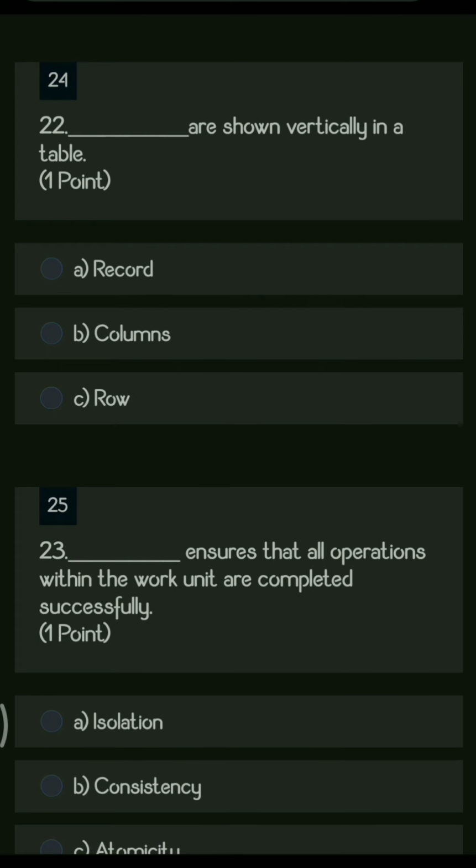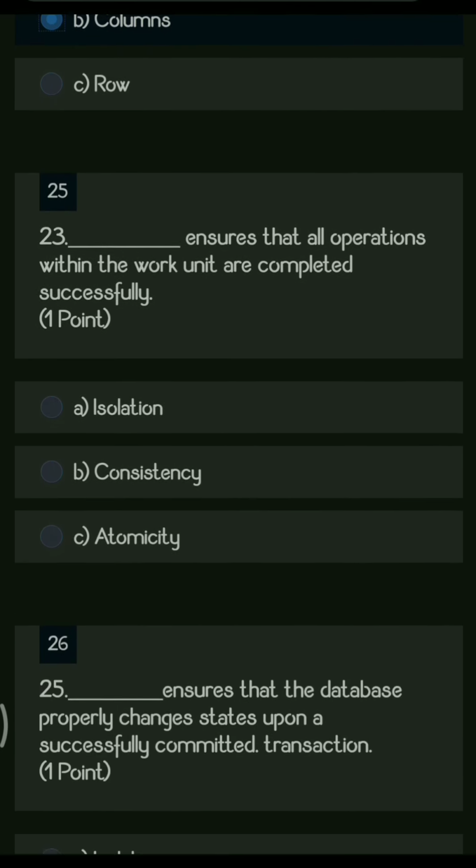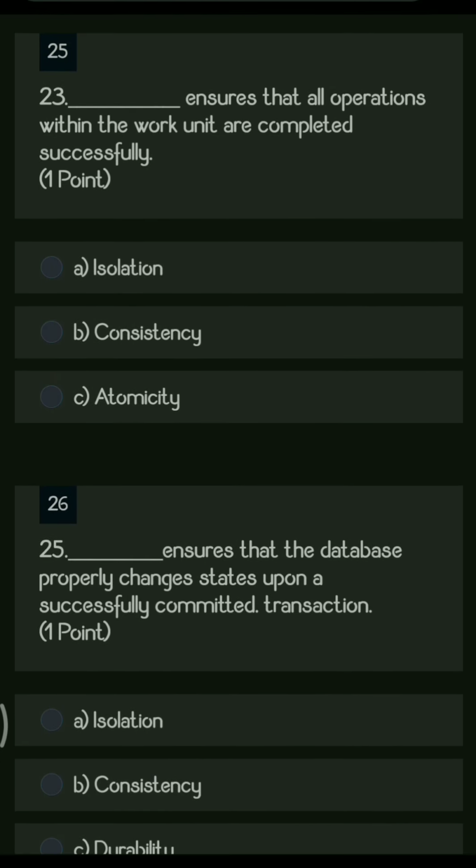Next question. Dash are shown vertically in the table. So always inside a table, the vertical representations are columns and the horizontal representations are rows. Next question. Dash ensures that all the operations within the work unit are completed successfully.